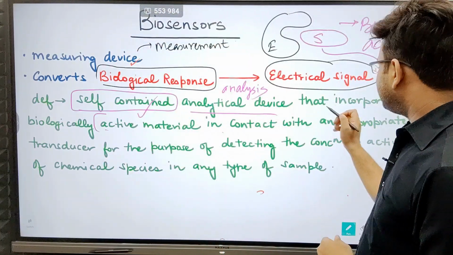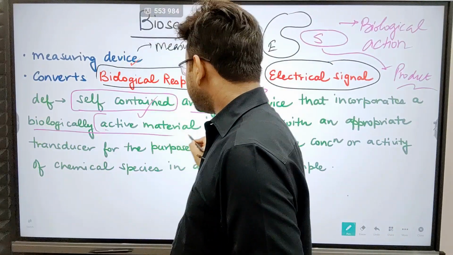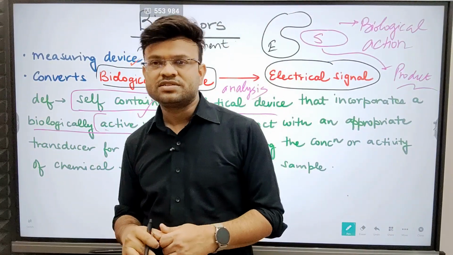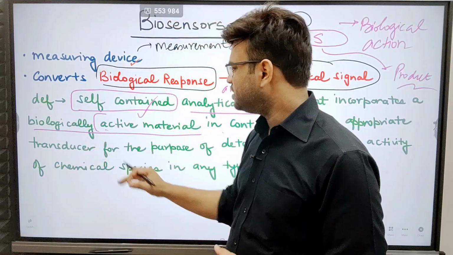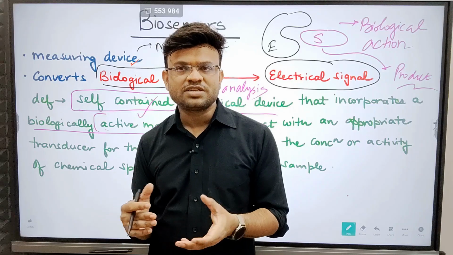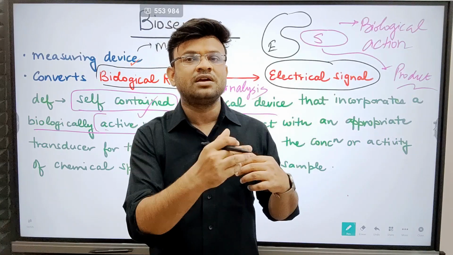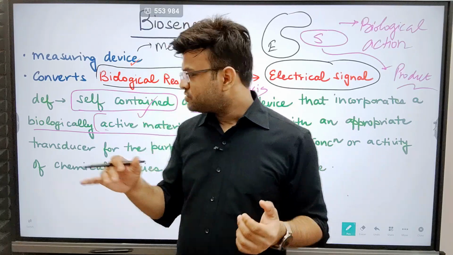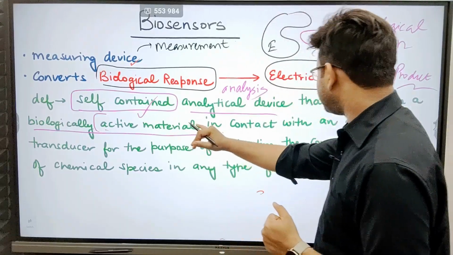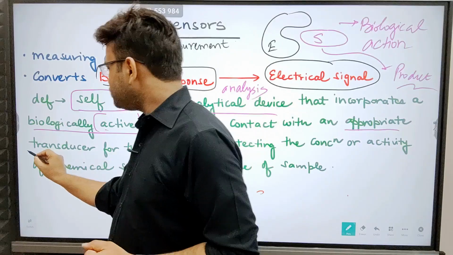Now, a biosensor is an analytical device that incorporates a biologically active material. So in the biosensor, there should be the presence of biologically active material. Why should there be presence of biologically active material? Because this biologically active material will only be responsible for the biological action or biological response. So this biologically active material should be present in contact with the appropriate transducer.